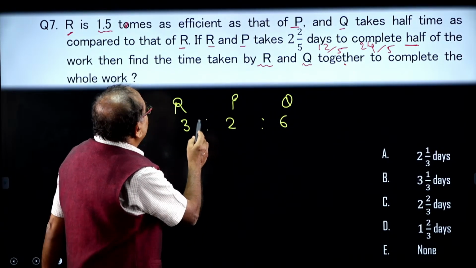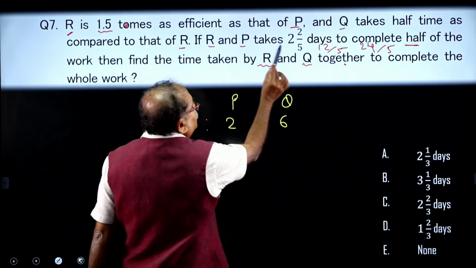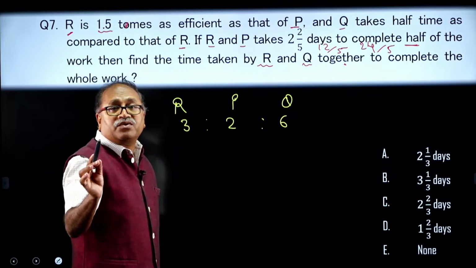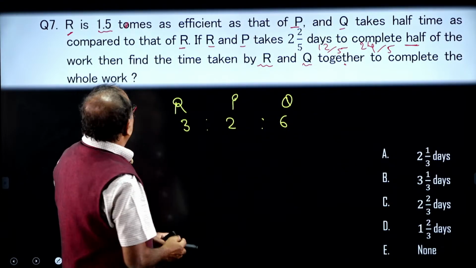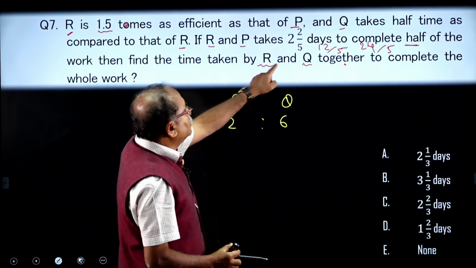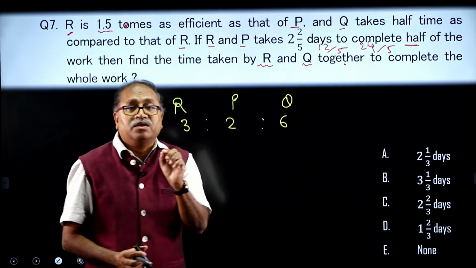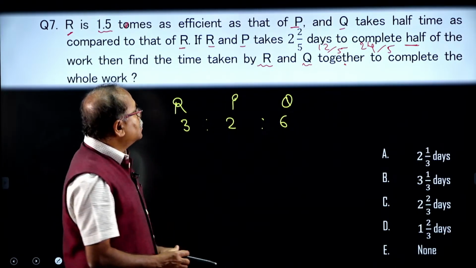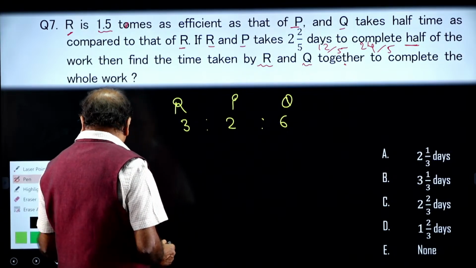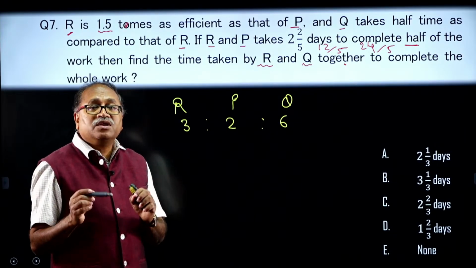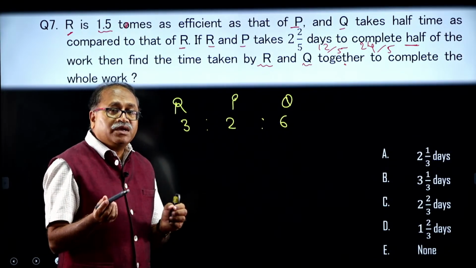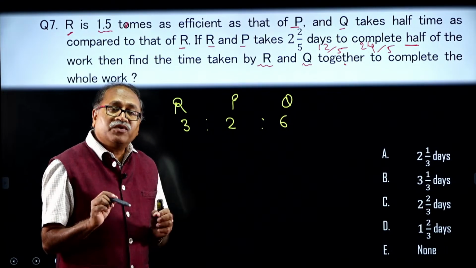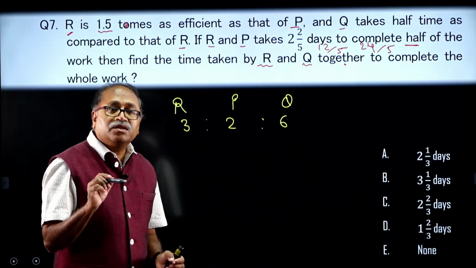Next, it is given to us that R and P take 24 by 5 days to complete one work. Then to complete the same work, R and Q together take how many days? How much is the work? So, let us take that. You can approach in 2 ways. One is the right hand side and left hand side equation, or you can find out the work. How do I get the work?